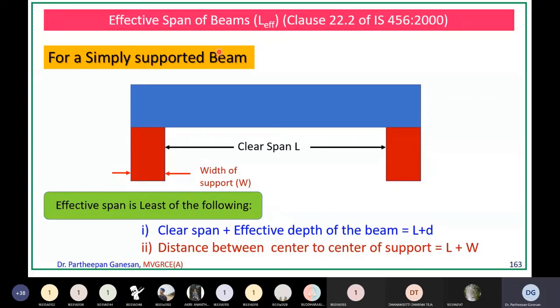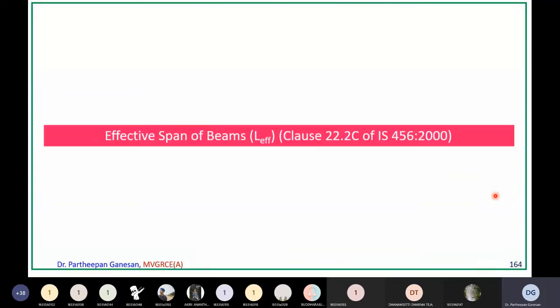Is that clear? Any doubt in this one? Anybody so far? As I told you, there will be a lot of references to the code in all of these things. So please keep the code available with you all the time. I will not repeat it 100 times anymore.